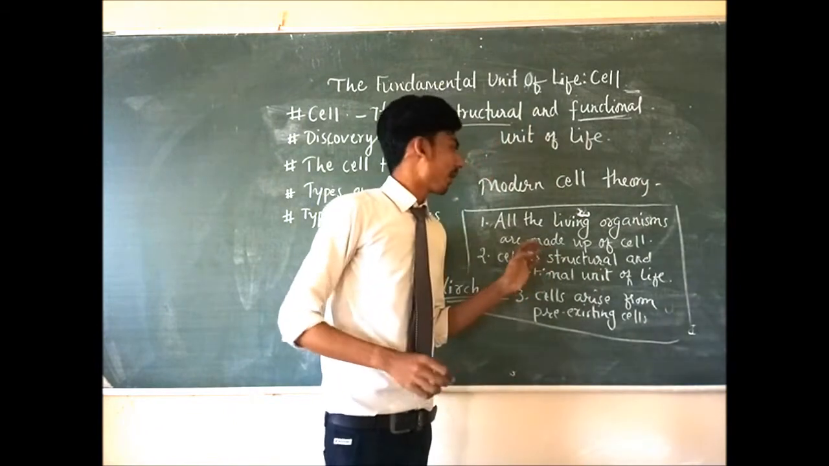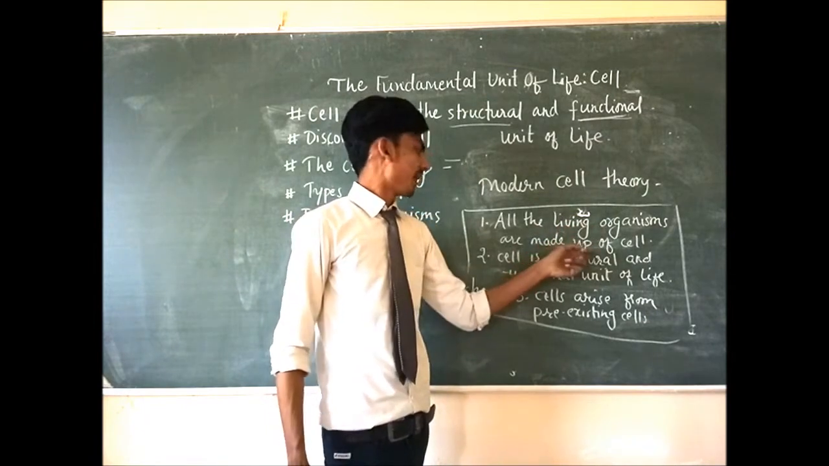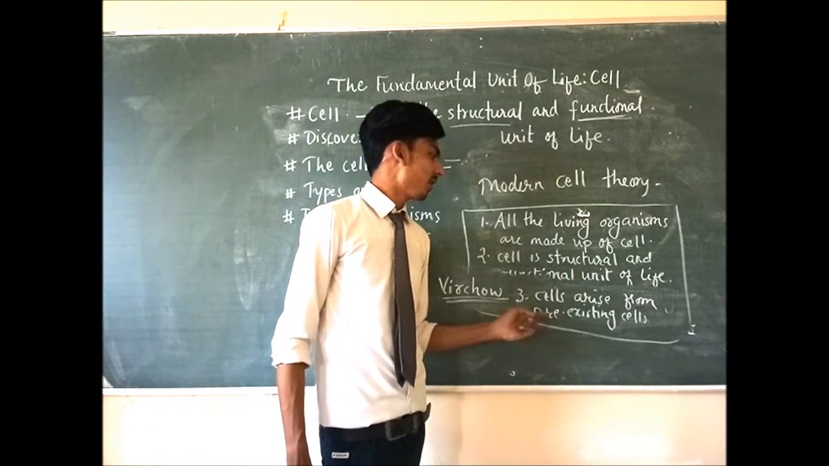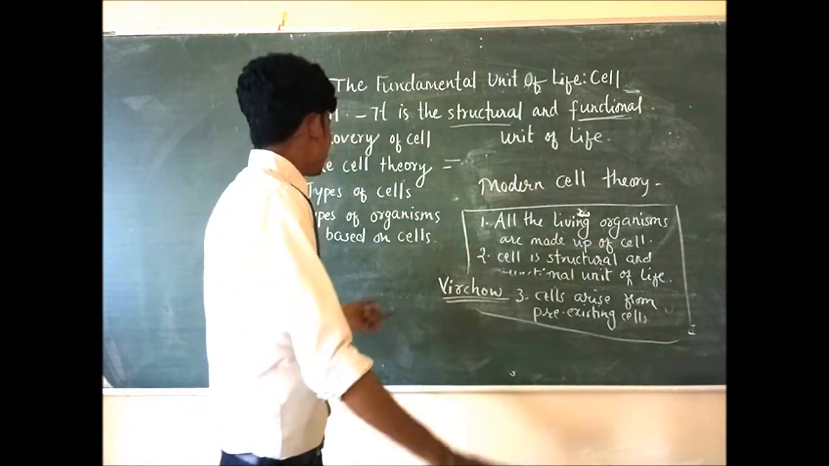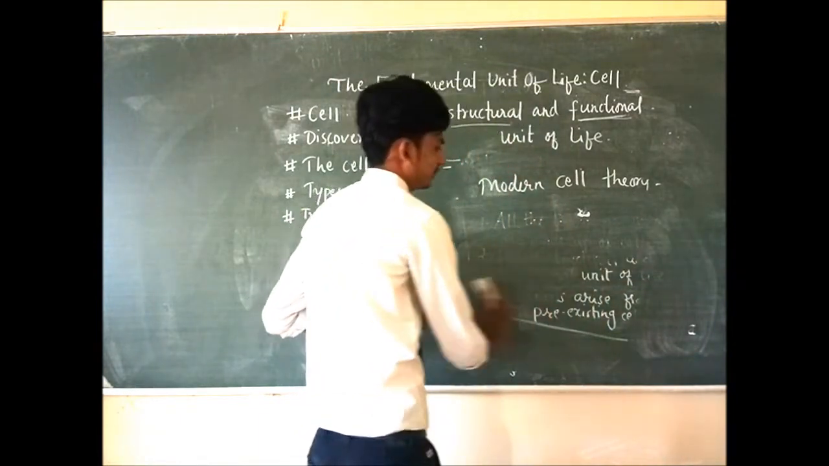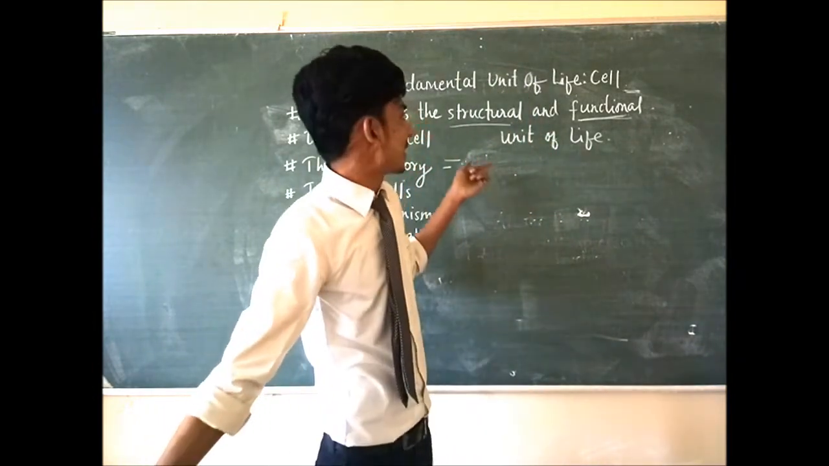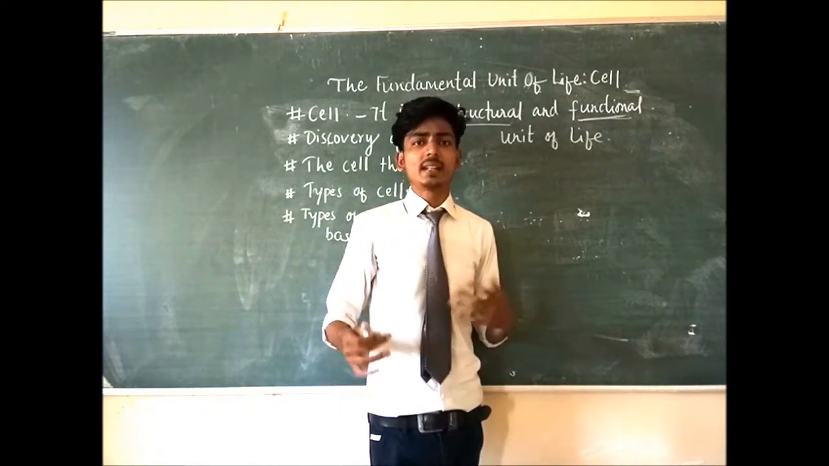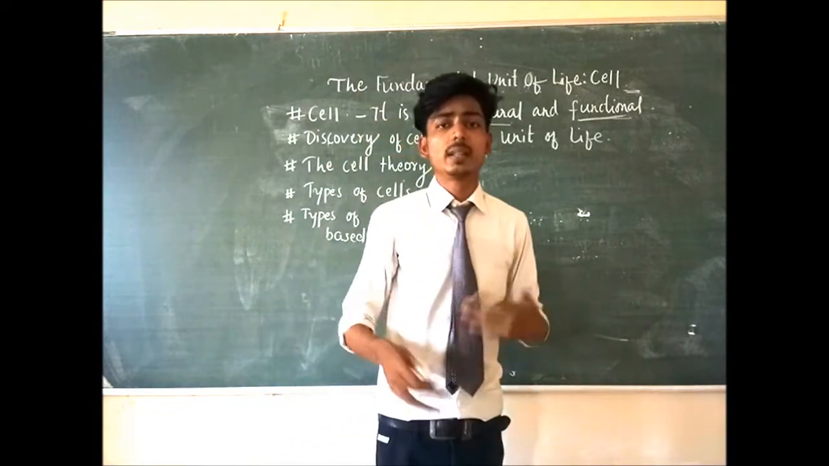So what are the points of modern cell theory? All the living organisms are made up of cells. Cell is the structural and functional unit of life. And the third point is cells arise from pre-existing cells. Then next come types of cells present in any living organism. As I already told you, cells have different structures. So whatever the function, the cell will be like that. The cell's shape depends on its function.